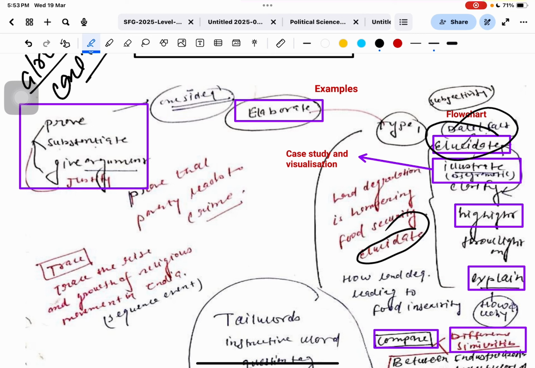So now imagine that if a question is like that, land degradation is hampering food security in India, clarify. So will you write the same content if the question has asked elucidate? All are not the same.